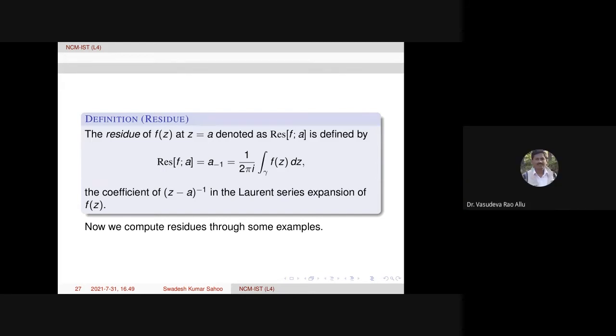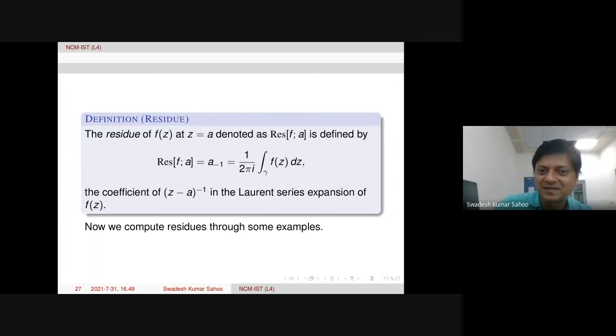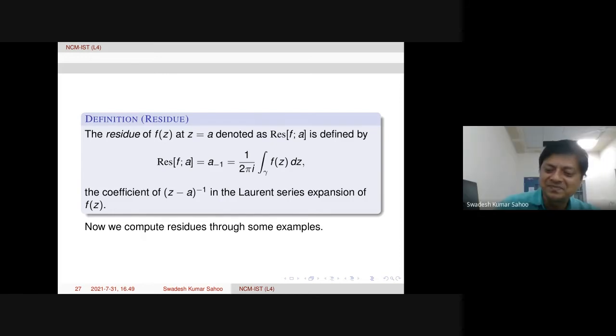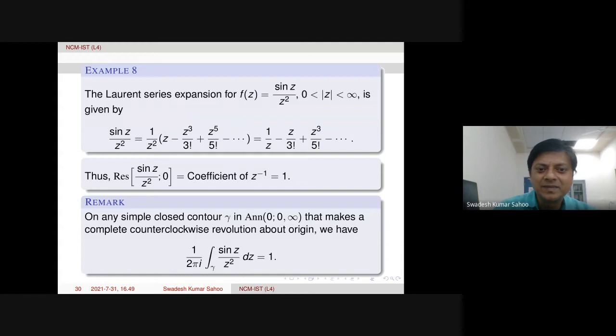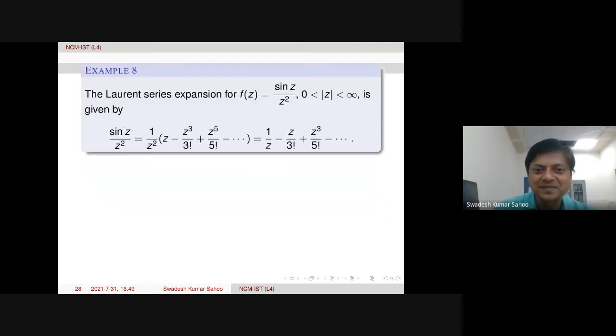For instance, if f of z is equal to 1 by z minus a, then it represents the winding number. Correct. Good. But in general, it is not trivial. Okay.